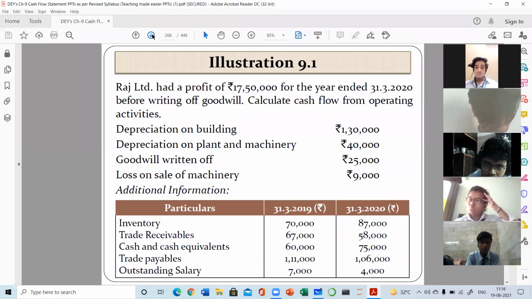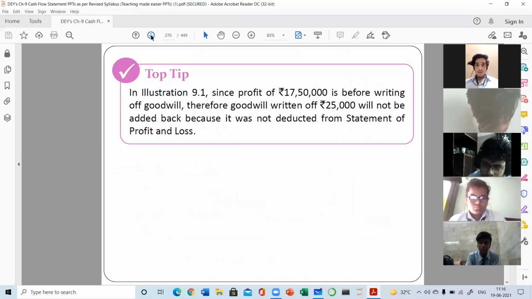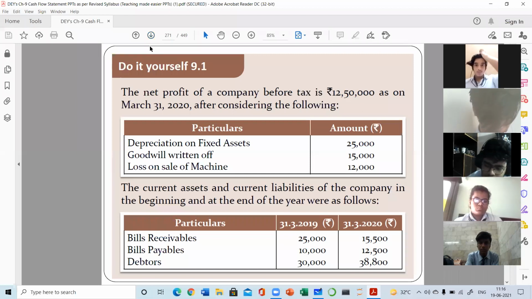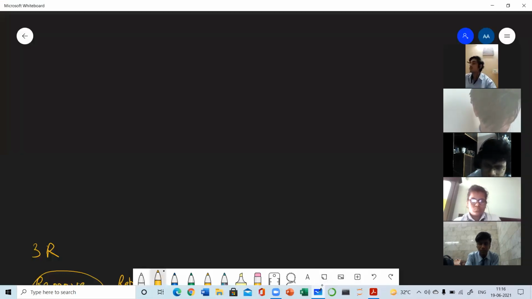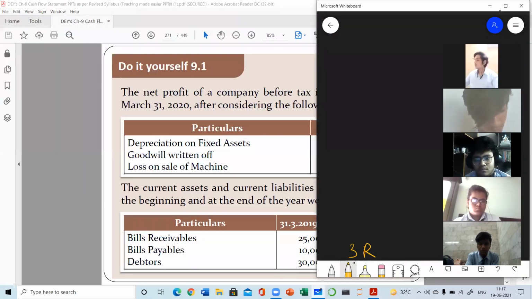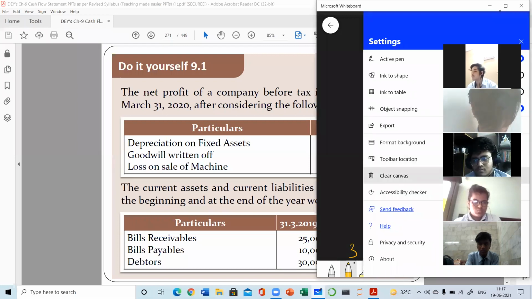So now let's start with a question. I'm giving you 5 minutes for doing this question. You all will do it, then I will explain. Or what we can do is solve this question together, I can explain how to do it, and then the next question you will do. Okay, so it will be better and easier for you. Just give me 1 minute.